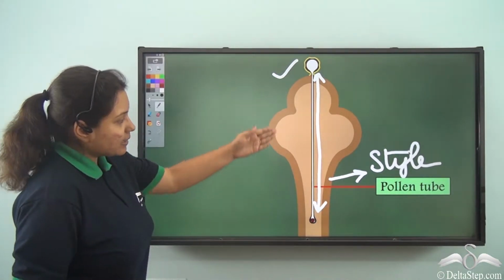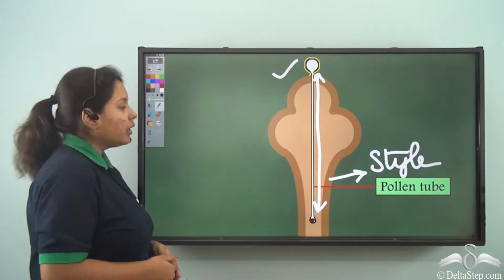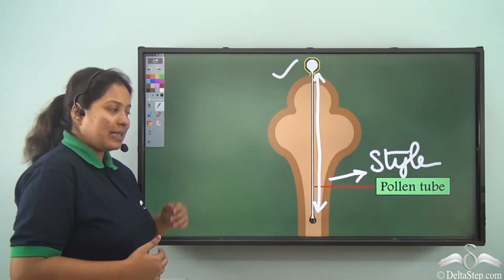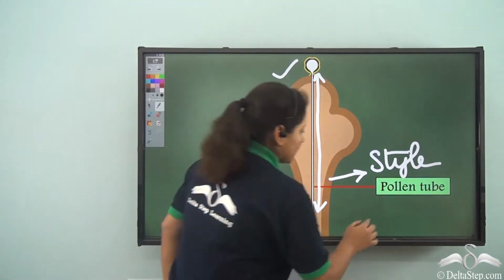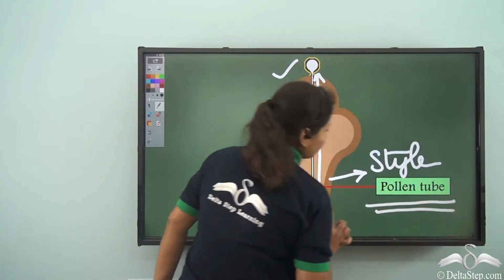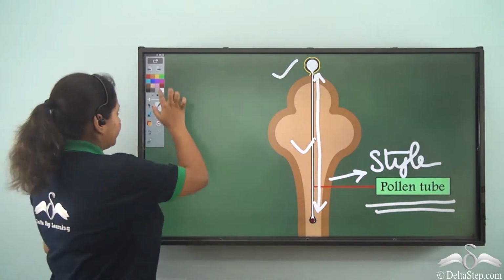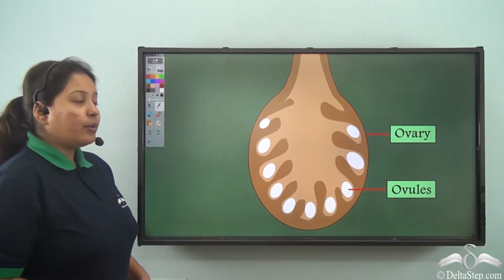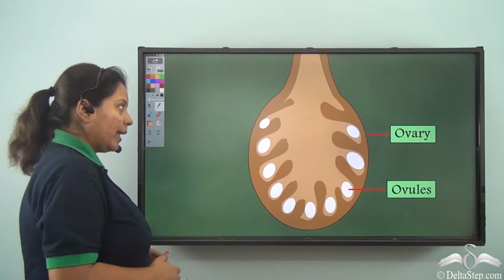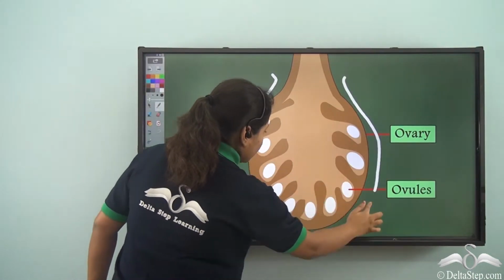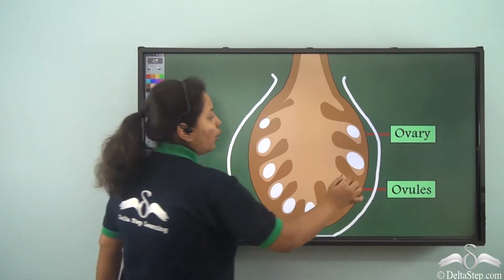So, this long tube-like structure through which the male reproductive part comes inside the ovary is known as the pollen tube. What is it known as? It is known as the pollen tube. Now, what is an ovary? Well, the round bottom of the gynoecium is known as the ovary.